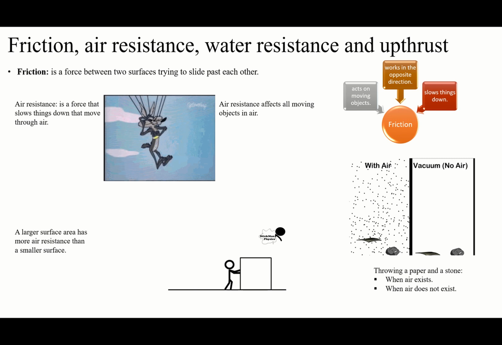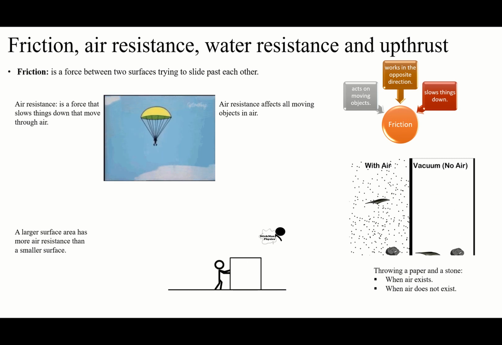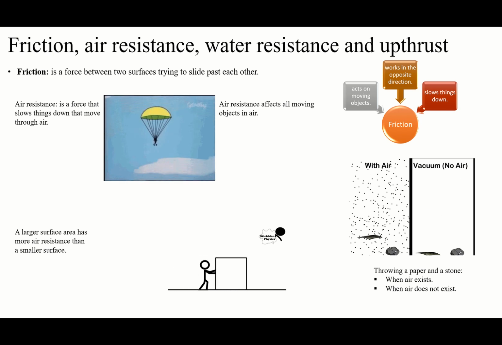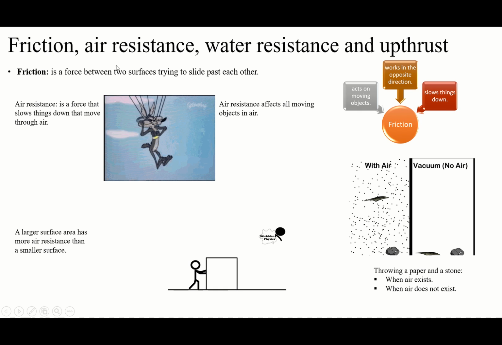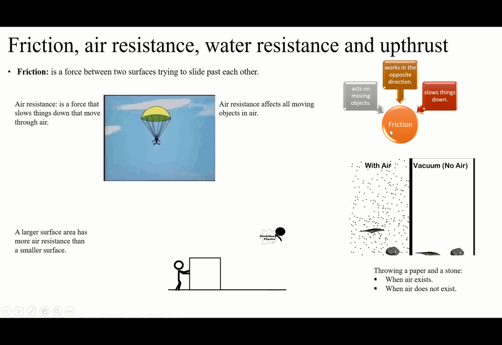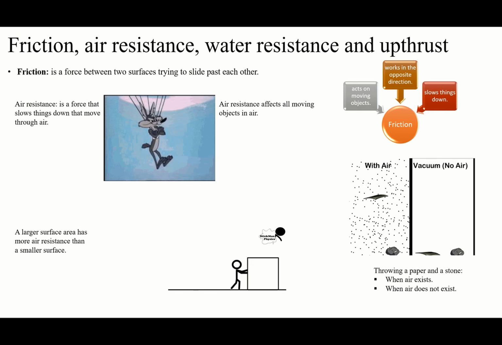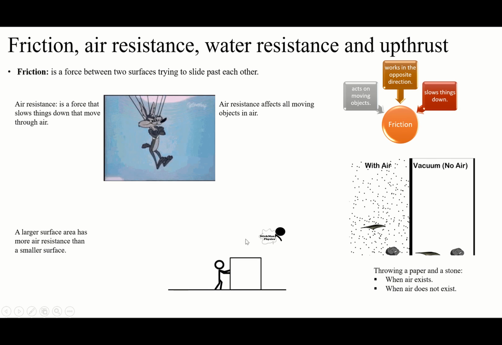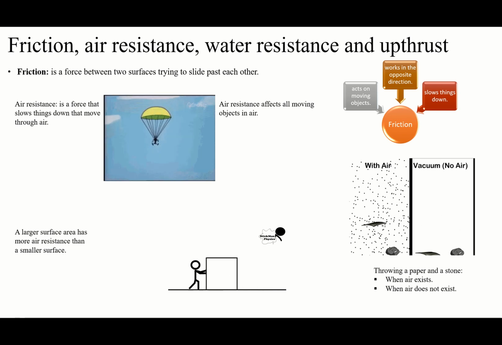Sometimes both surfaces are going to move on each other, and sometimes one of them will move on the other one. So when two surfaces try to slide past each other, there's going to be friction. And we have some points about friction that you have to know. Friction acts on a moving object. It means without movement, there is no friction. If we stop pushing this box, there is no friction. We must push the box to move because we need movement for friction. Without movement, there is no friction.